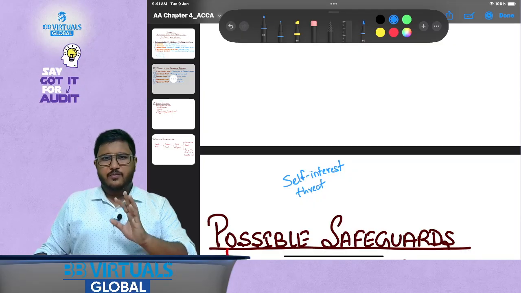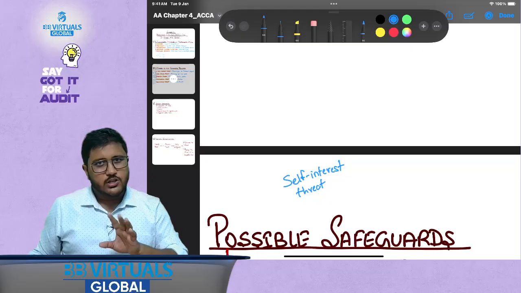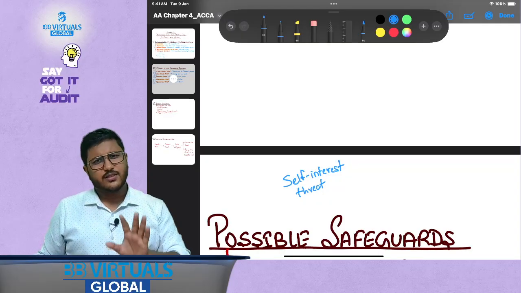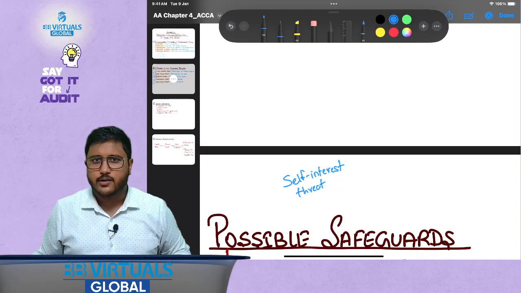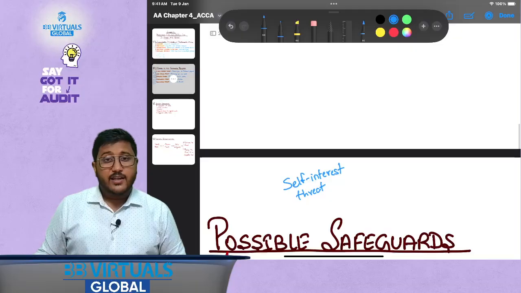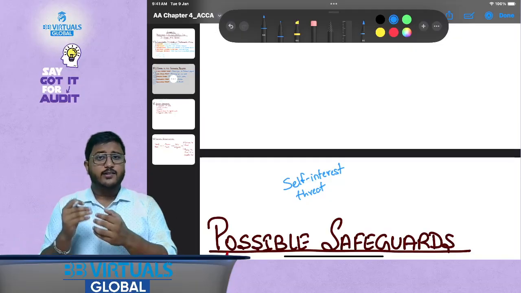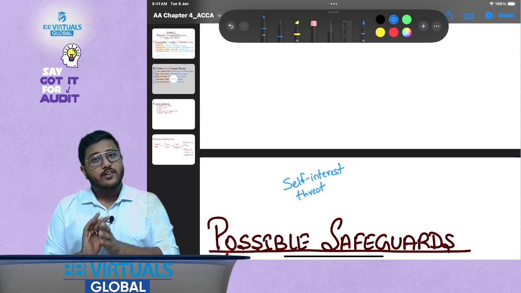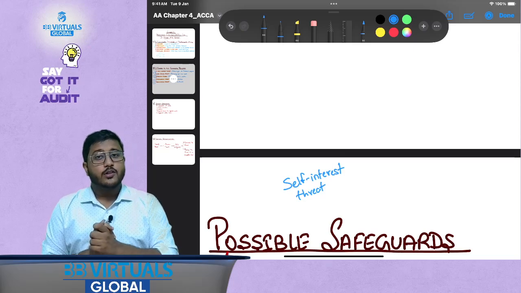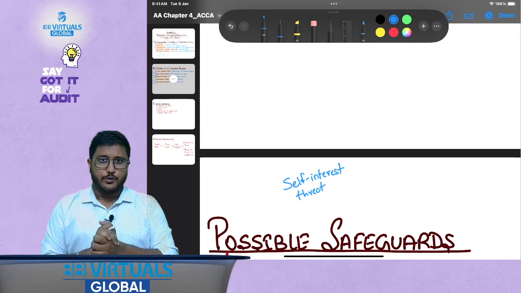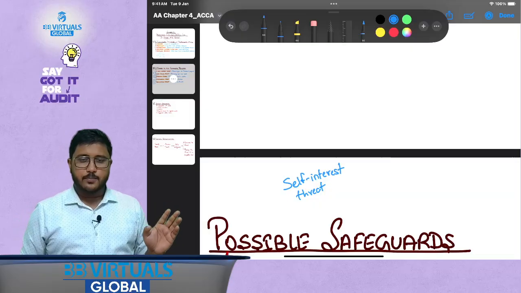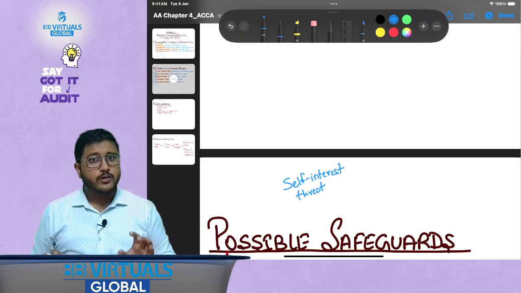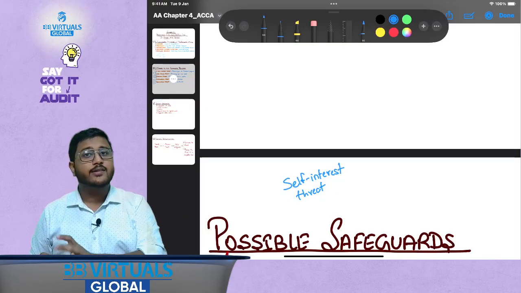No. If my wife is agreeing to sell off the shares within due time, say 30 days or 60 days, then I could be appointed as the auditor, correct? So this is like a workaround, right? Safeguards are like the workaround, as in what you can do to nullify the situation so that there is no threat going forward. Even if there has been a threat in the past, there is no threat going forward when you are performing the assignment. That is known as safeguards.